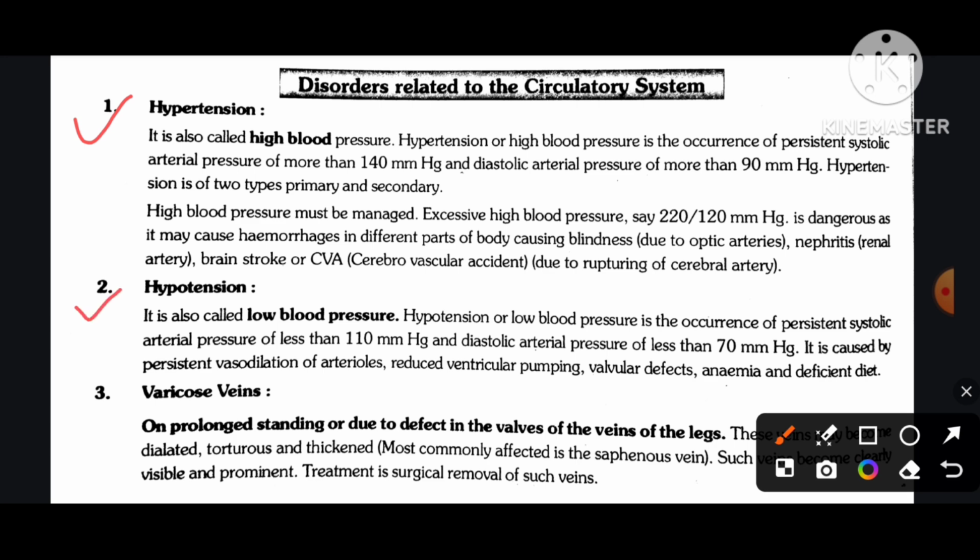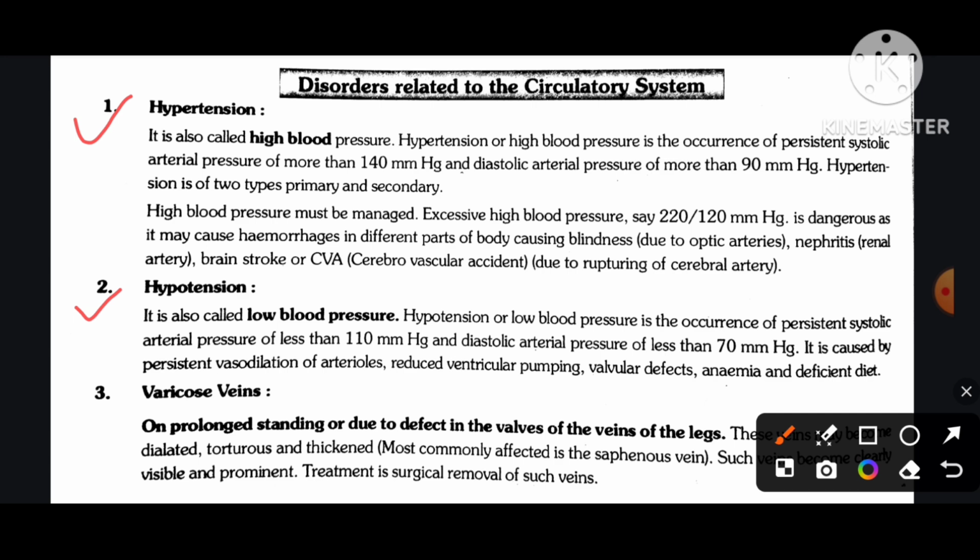Number second, hypotension. It is also called low blood pressure. Hypotension or low blood pressure is the occurrence of persistent systolic arterial pressure of less than 110 mmHg and diastolic arterial pressure of less than 70 mmHg. It is caused by persistent vasodilation of arterioles, reduced ventricular pumping, valvular defects, anemia, and deficient diet.